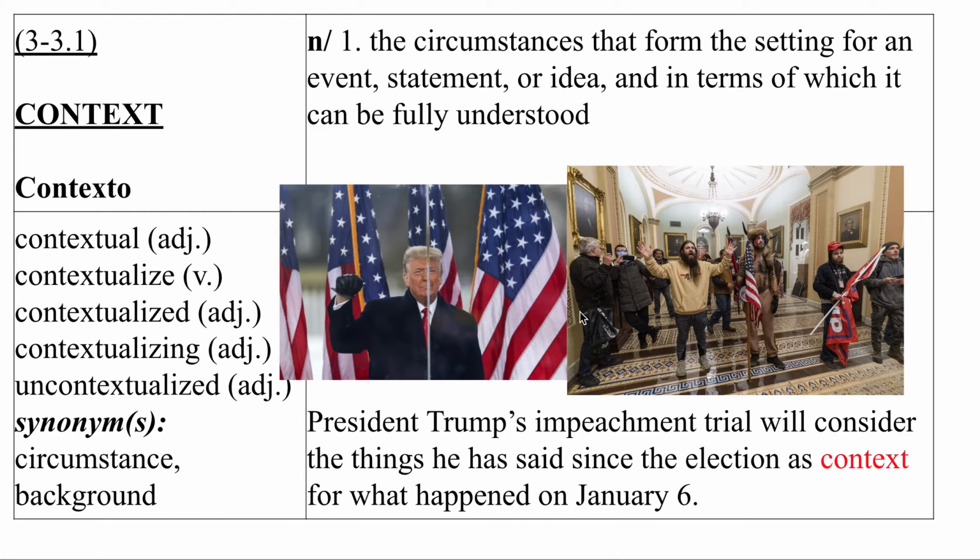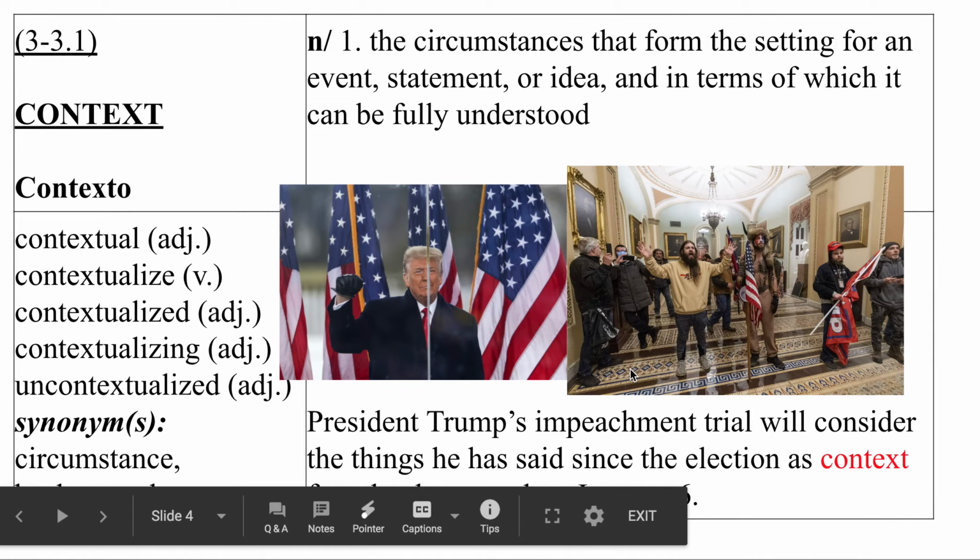This happened. He was talking before this happened. So it's part of the events that happened before, that happened around this, that this should be understood in terms of. The Capitol violence should be understood in terms of what was happening in the whole country with President Trump at the time. So that's a use of the word context.